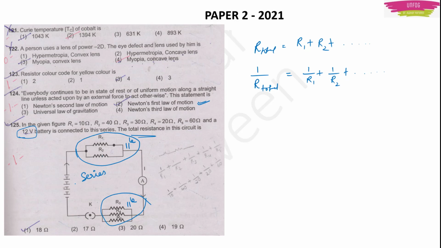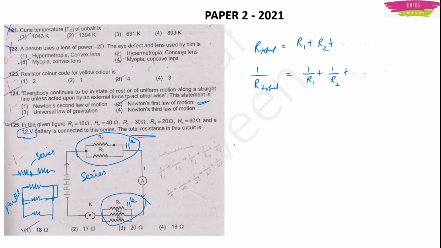Now for instance, one thing which you have to remember, just to identify: if the resistors are connected like this, meaning the ending point of one resistor is connected to the starting point of the other resistor, then this is a series connection. If the connections are like this, the starting points are connected to starting points and the ending points are connected to ending points, then it is a parallel connection. So much you can remember. This is a trick to remember.